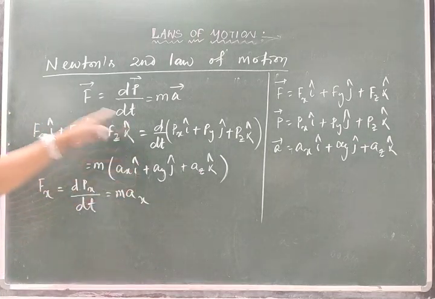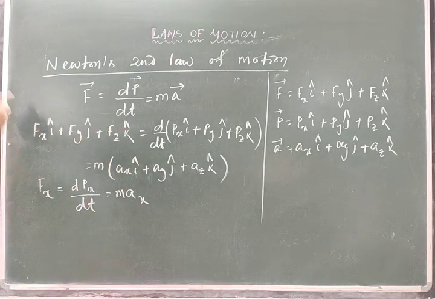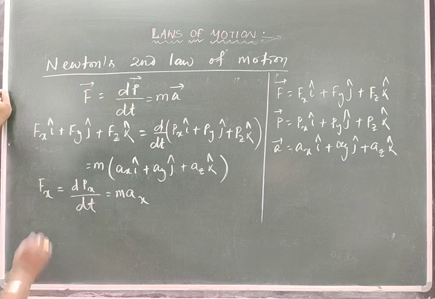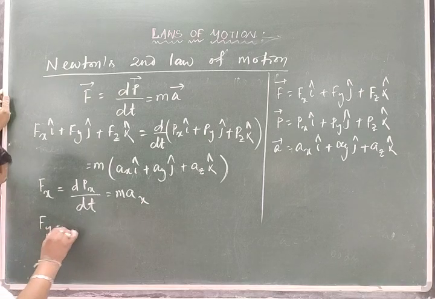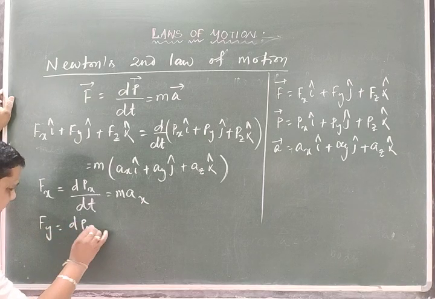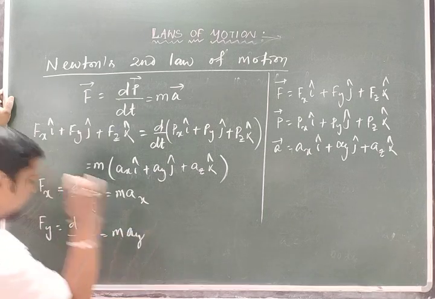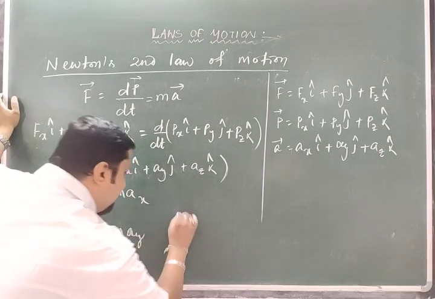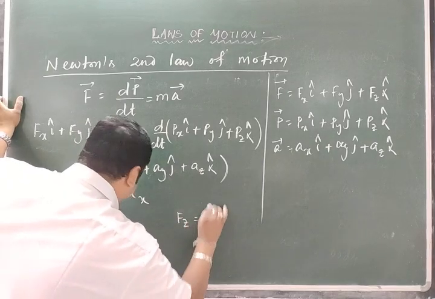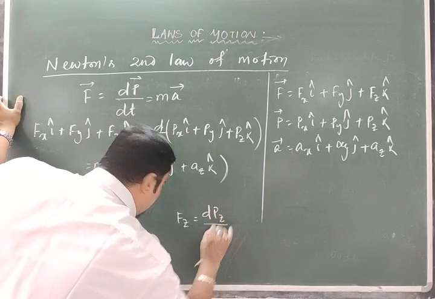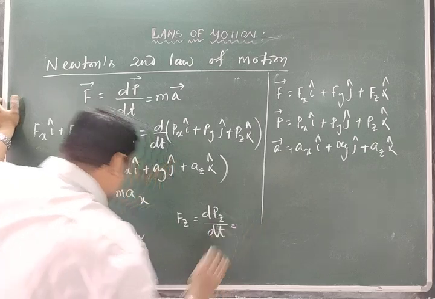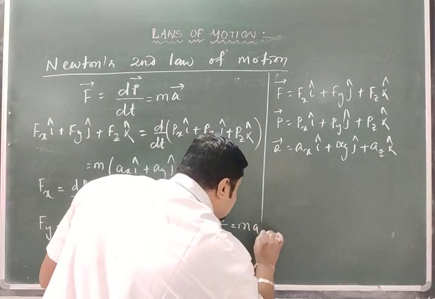Similarly, fy is equal to dpy by dt, which is equal to may. Similarly, fz is equal to dpz by dt, which is equal to maz.